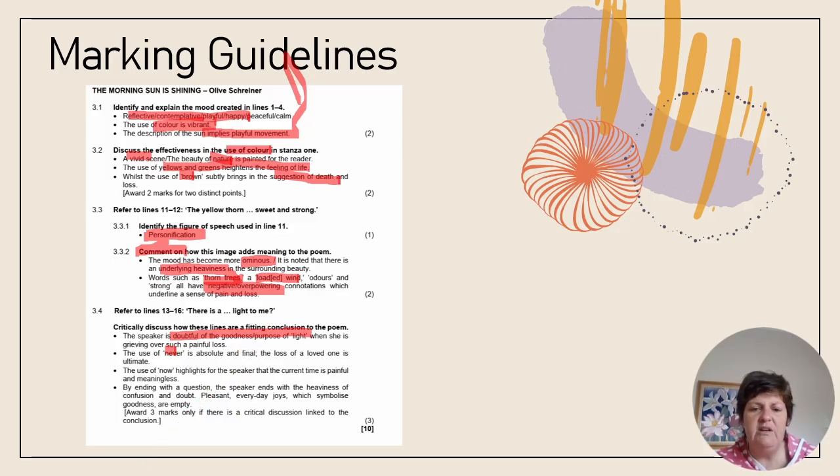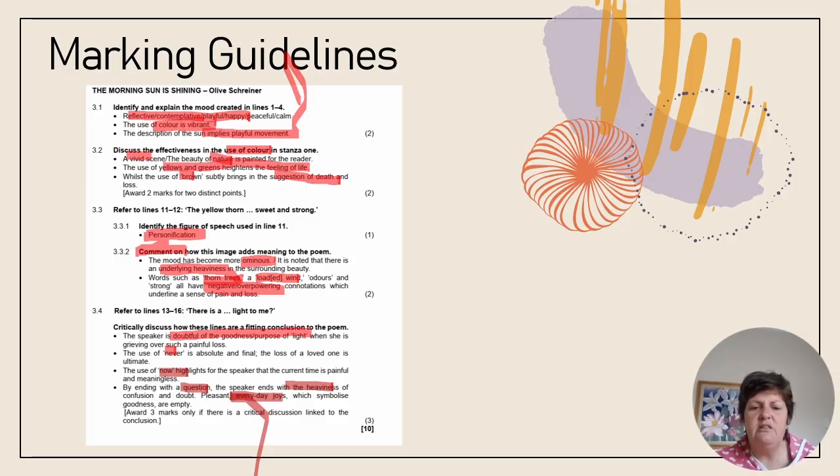And then we could have spoken about the word now and how that shows that the current time is painful and meaningless and the beauty of nature is not significant anymore. And then by ending with a question, we said a rhetorical question, the speaker gets stuck in the heaviness. And they show us that the everyday joys or the beauty of nature is empty. And we also said that.